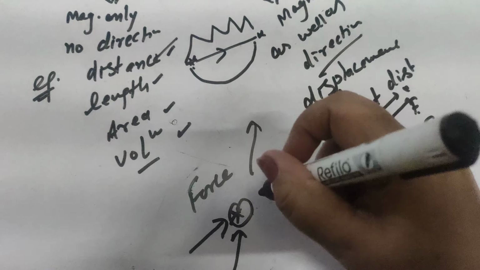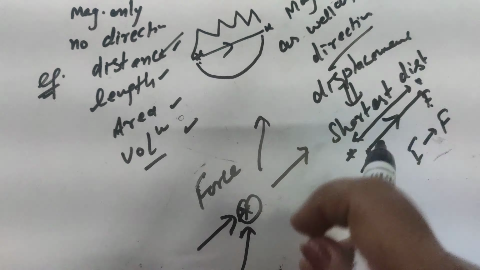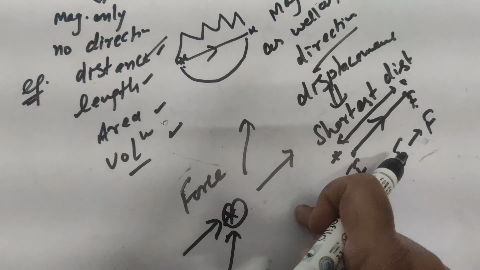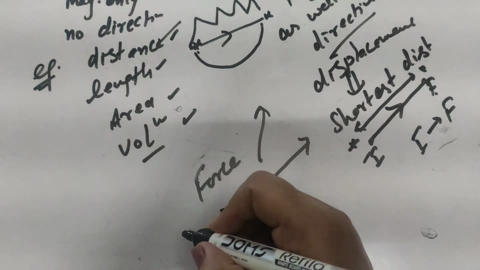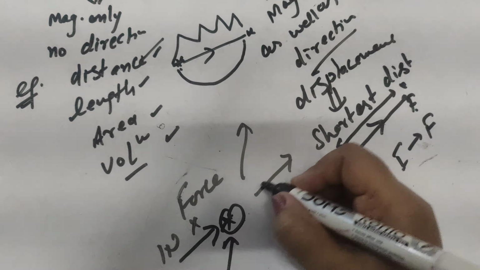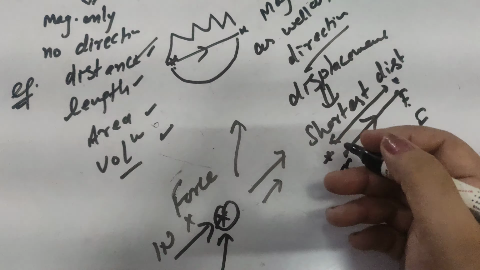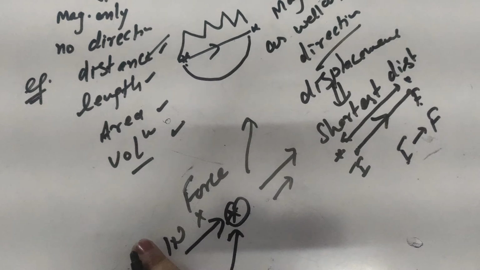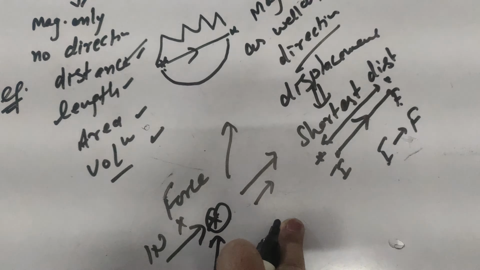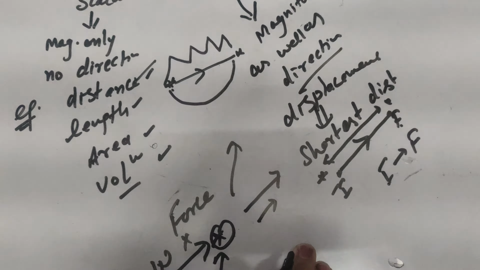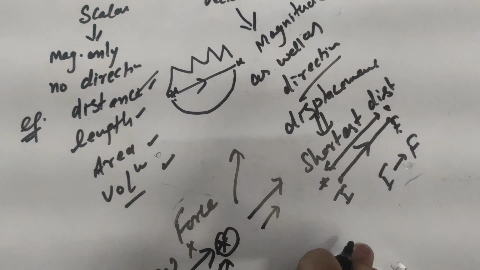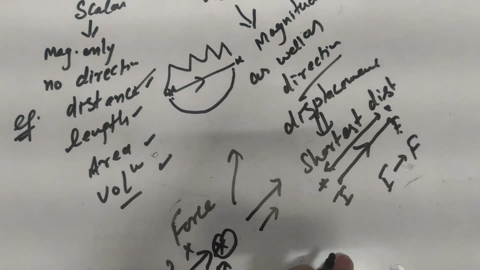So again the direction is specified as well as the magnitude. For example, if 1 Newton of force is applied along the x-axis, the ball will move along the x-axis and have some momentum. So here 1 Newton is its magnitude and the direction is along the x-axis. All those physical quantities which specify magnitude as well as direction are known as vector quantities.